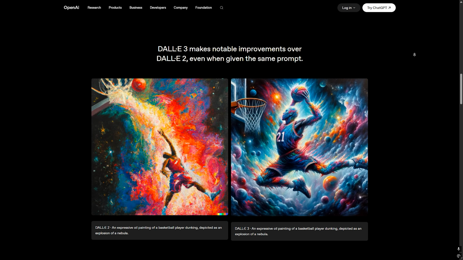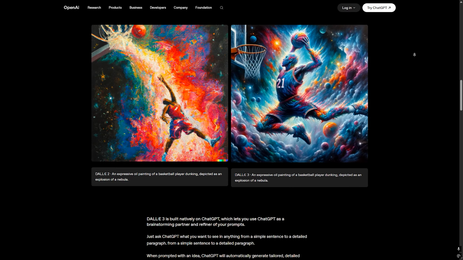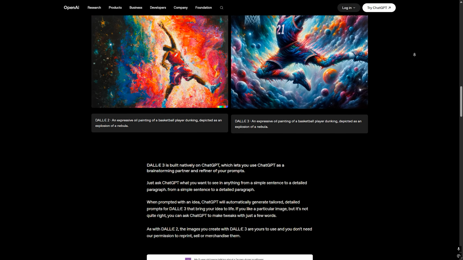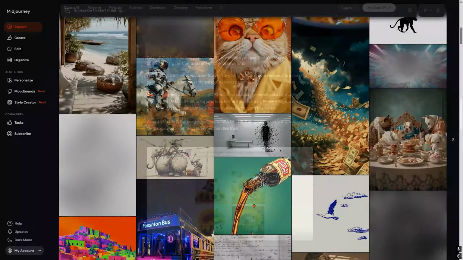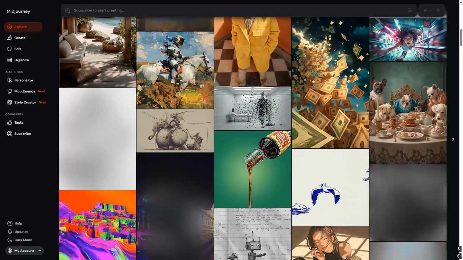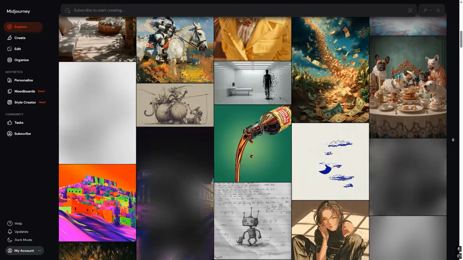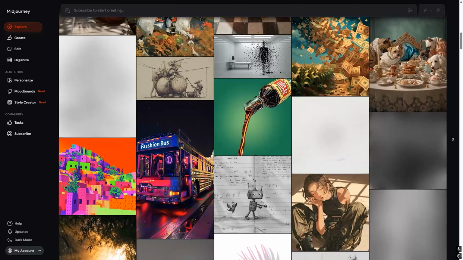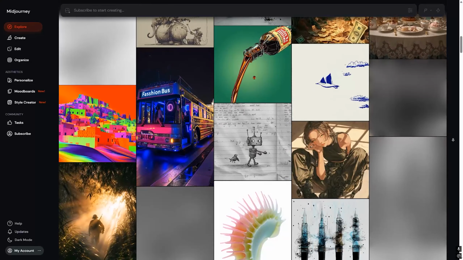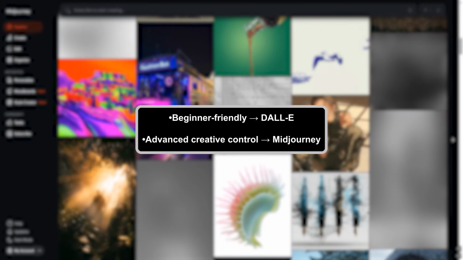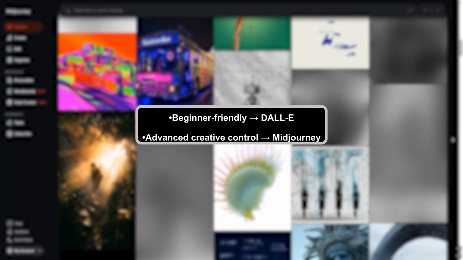Ease of use. DALL-E is much easier for beginners. You just type a prompt inside ChatGPT and get results instantly. No extra setup needed. Midjourney requires using Discord or its web interface, and it has more advanced prompt settings. That gives you more control, but it also comes with a learning curve. So beginner friendly, DALL-E. Advanced creative control, Midjourney.